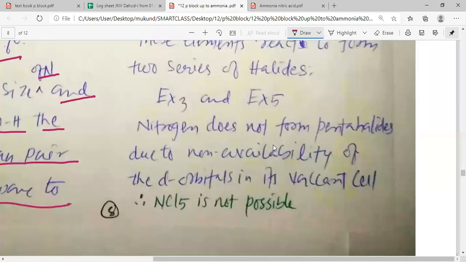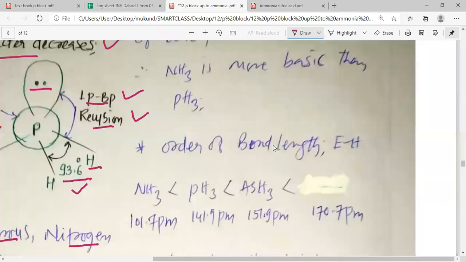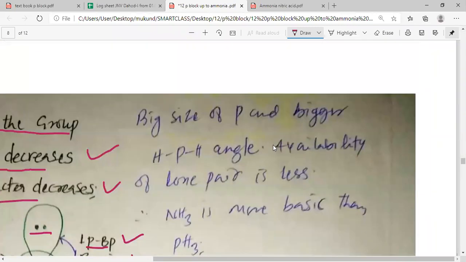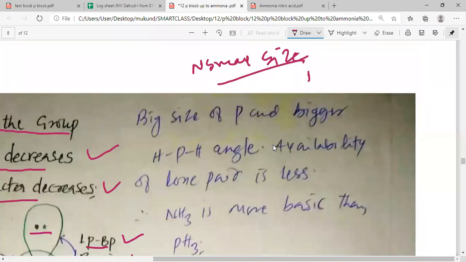So my dear students, we have seen that in NH3 the bond angle is a little bigger. At the same time, nitrogen is also smaller in size. So nitrogen is smaller in size, and the HNH bond angle is 107.8 degree.